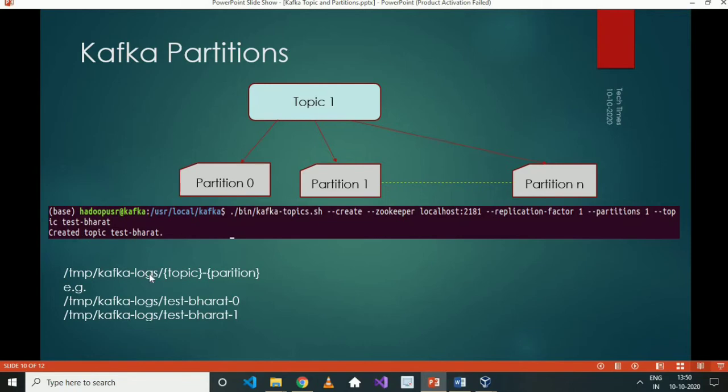So in that we mention where the logs will be created. If you see here, the temp Kafka logs, and the topic name and the partition name. If we create one topic with a single partition, then in the backend it will create a directory structure like temp Kafka logs test Bharat, which is the topic name, and 0, which is the partition. Now if you create multiple, then it will create test Bharat 1, 2, 3, like that. So this is how the data is actually stored on any broker at a partition level.